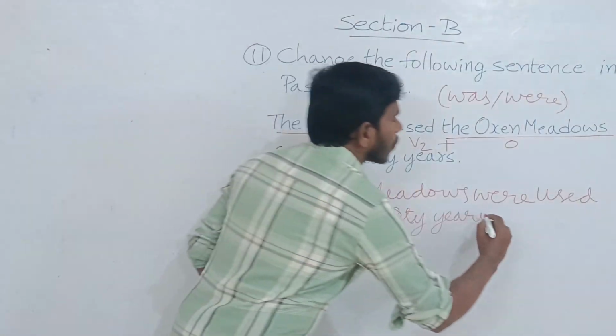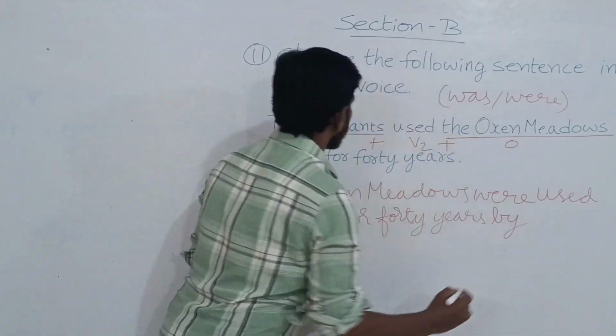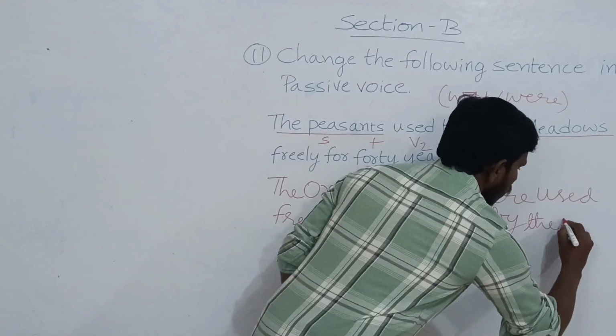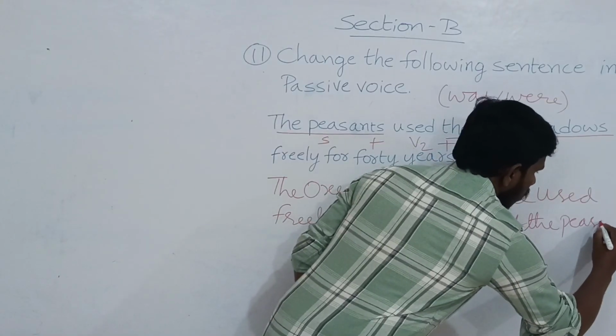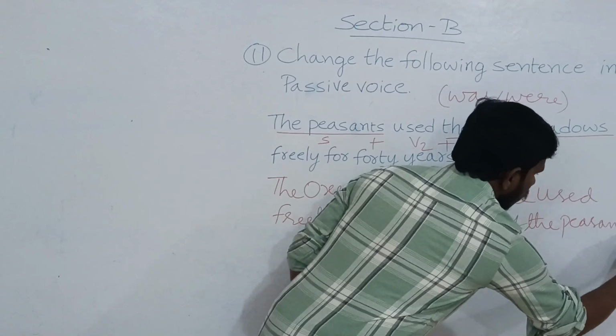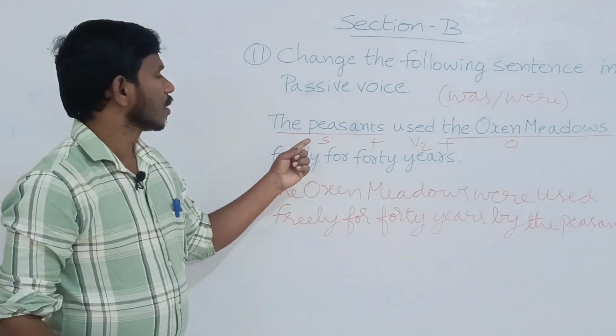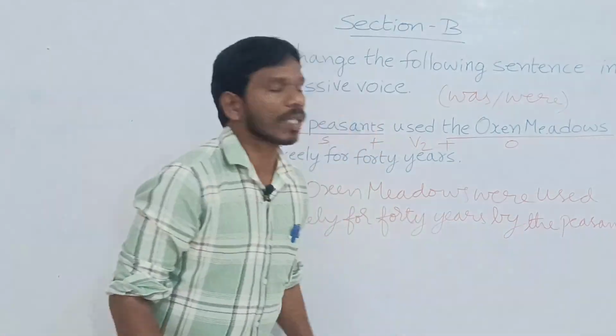Then we use the preposition by: by the peasants. We changed the subject into an object here.